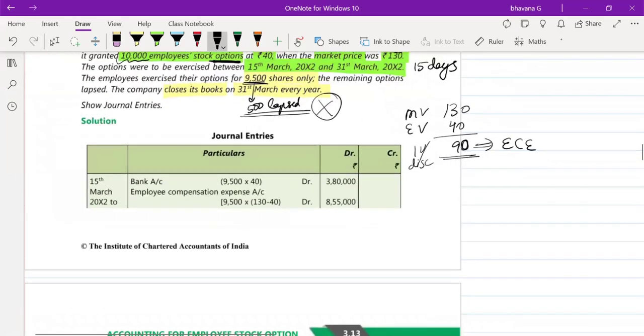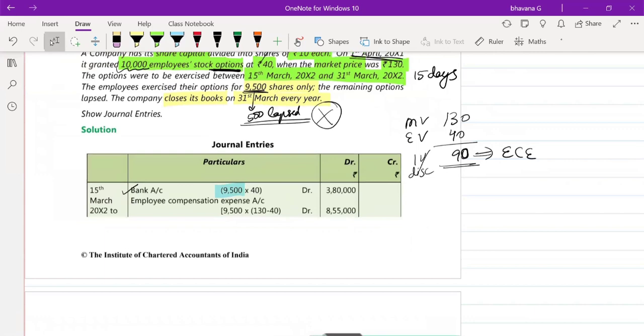So first you have to do bank account debit. Bank account debit will be 9,500 shares into how much money the company has received. The exercise price was 40 rupees, so it will be 3,80,000. Next is employee compensation expense account debit. This will be 9,500 into the intrinsic value of 90 rupees, which is nothing but 130 minus 40, which is 8,55,000 rupees.